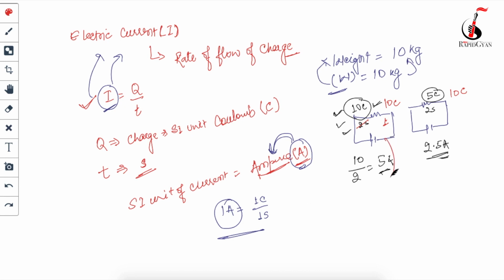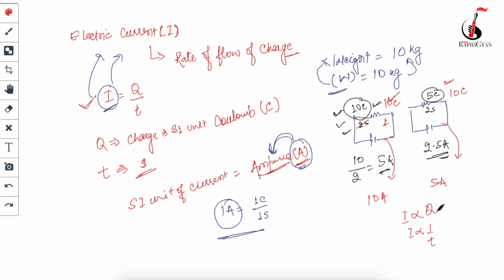So what will be the current over here? The current here will be 10 upon 1, which is 10 ampere. Getting it? But the current over here will be 10 upon 2, which is 5 ampere. So in both circuits the amount of charge is the same, but the second circuit takes 2 seconds to flow that amount of charge, whereas the first circuit flows it in just 1 second. So it means the smaller the time, the more the current. So what are you getting from here? It means that the current is directly proportional to the charge, and the current is inversely proportional to the time.